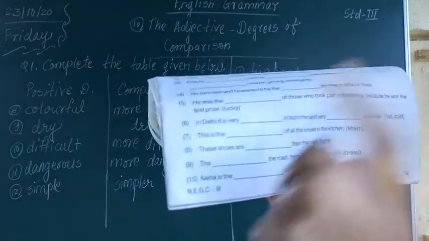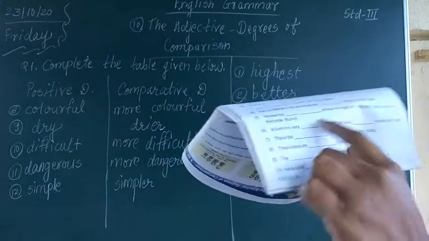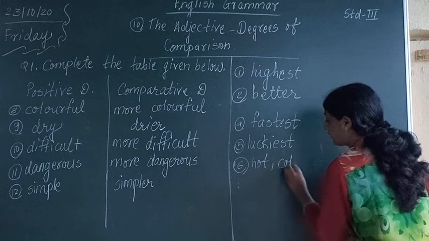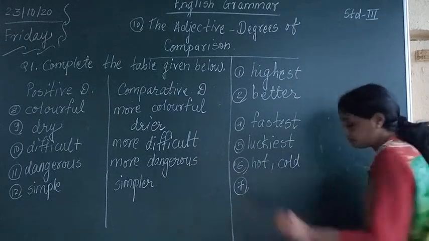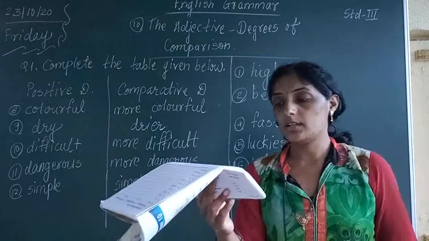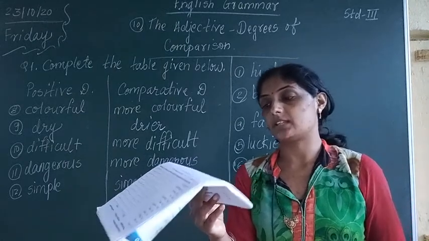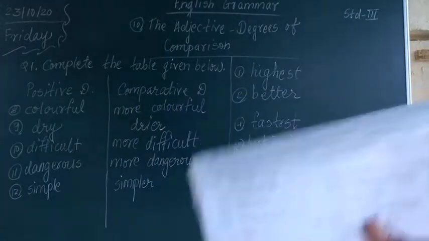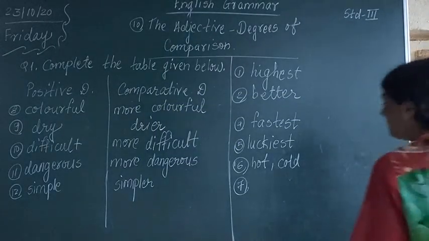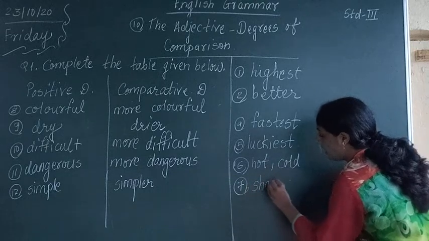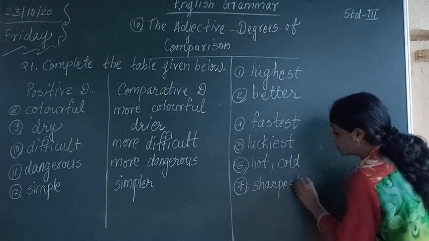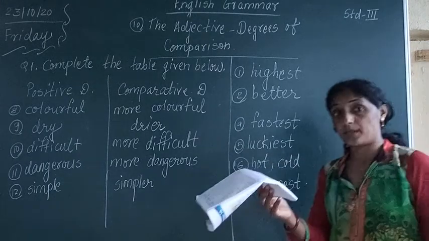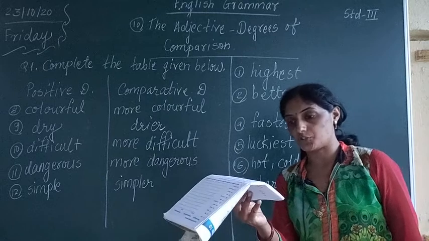So this will be positive degree. Hot and cold, as it is, you have to write down. Seventh one, this is a dash of all knives in the kitchen. This is the sharpest, E-S-T. S-H-A-R-P-E-S-T, sharpest. This is the sharpest of all the knives in the kitchen.